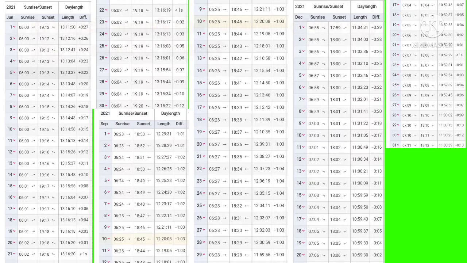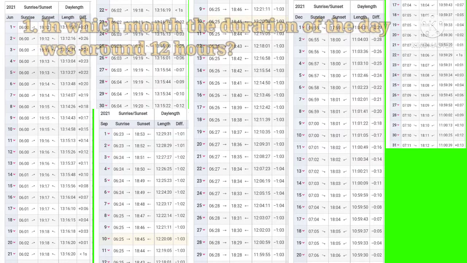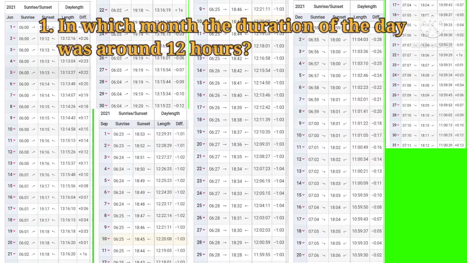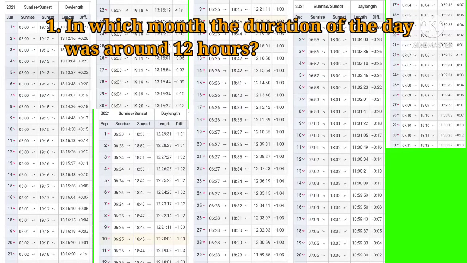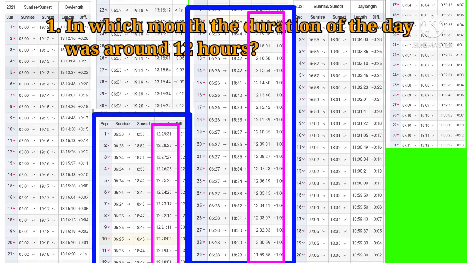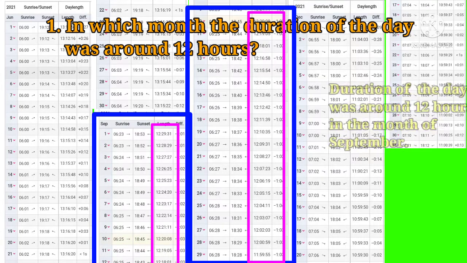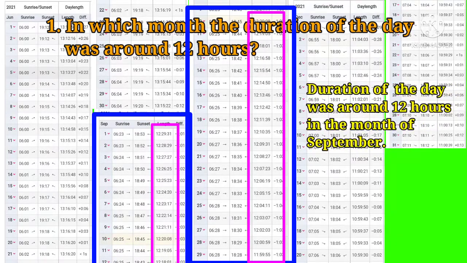Here is the first question. In which month was the duration of the day around 12 hours? Students, from the above observation, we can conclude that the duration of the day was around 12 hours in the month of September.